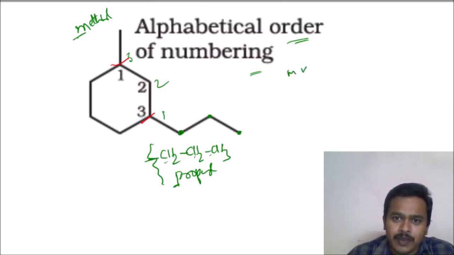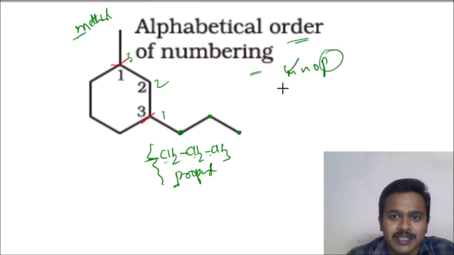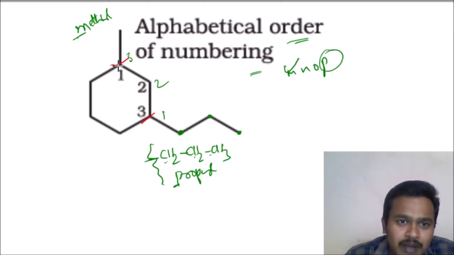M, N, O, P. So M is coming first, P is coming next, so we have to give the numbering from here. The given numbering is correct. This one is not required. It is also based on alphabetical order.